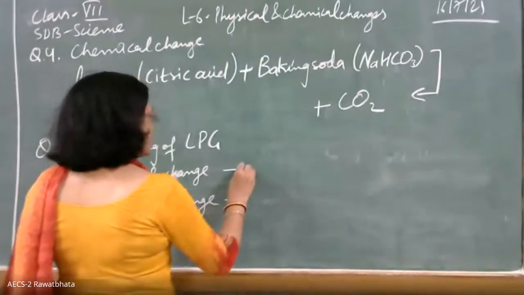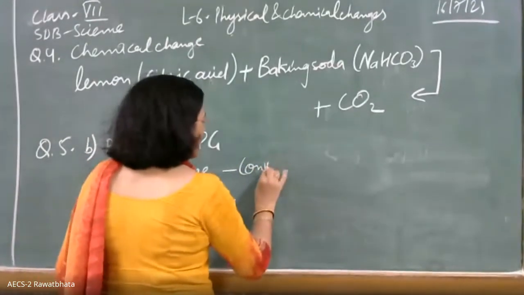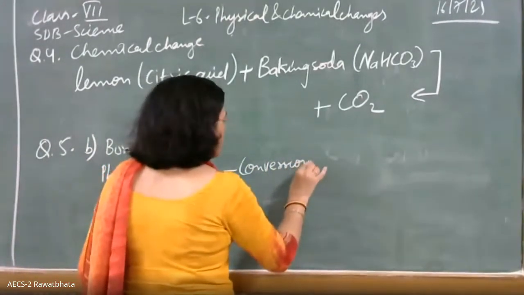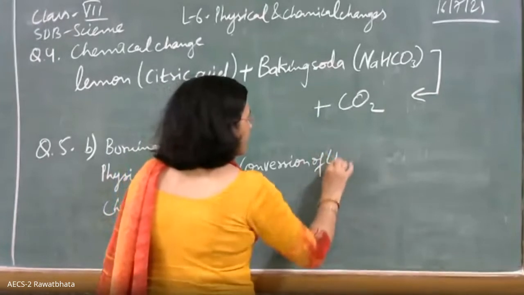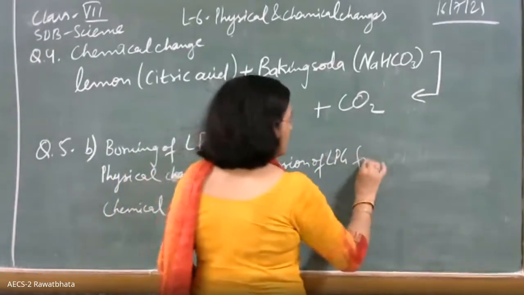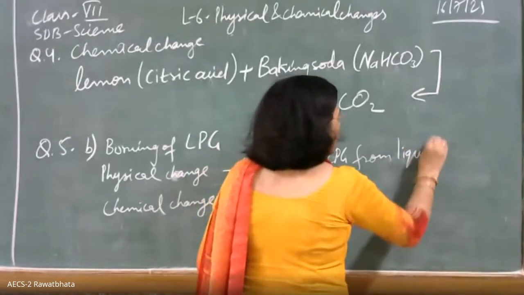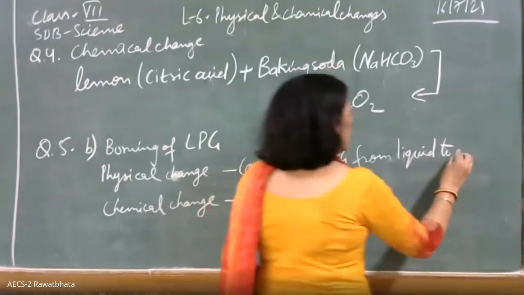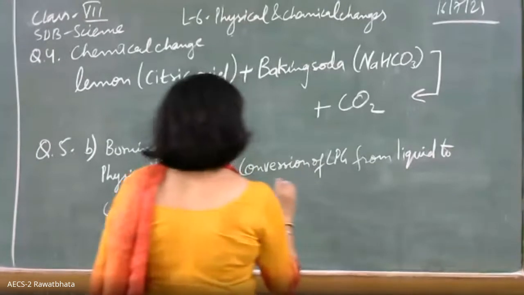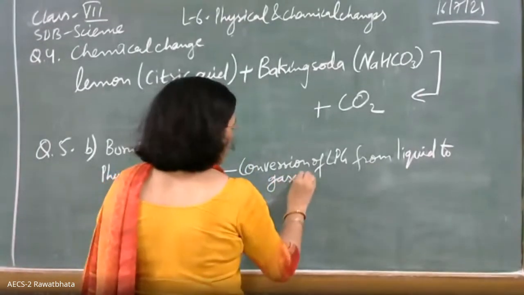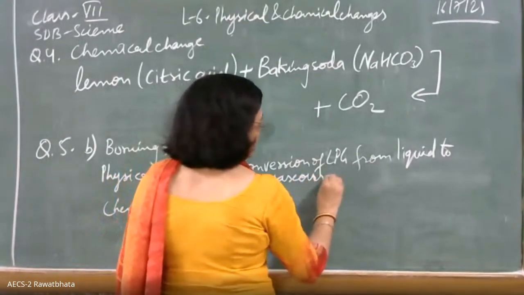So the physical change is conversion of LPG from liquid to gaseous state.